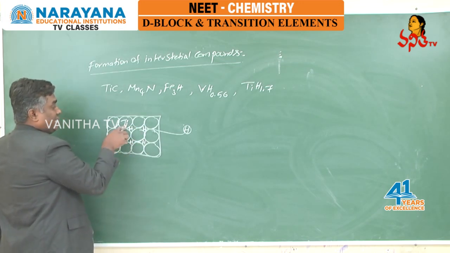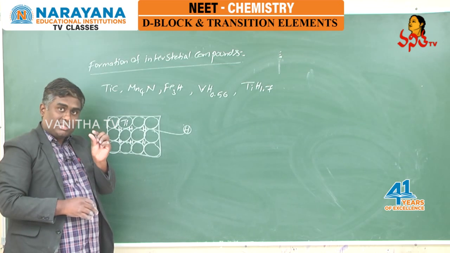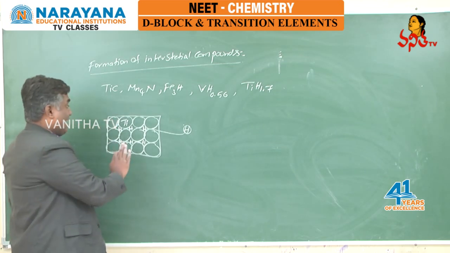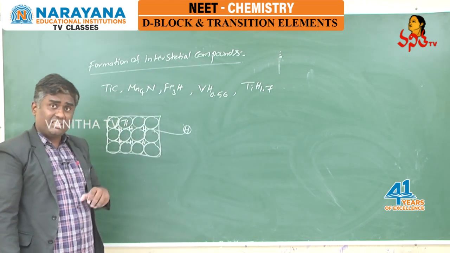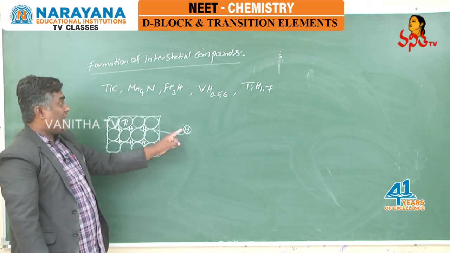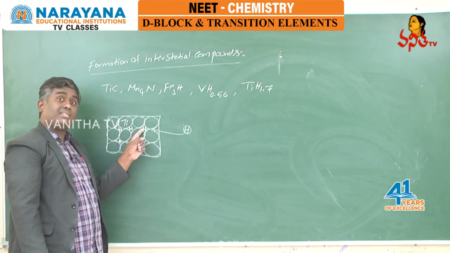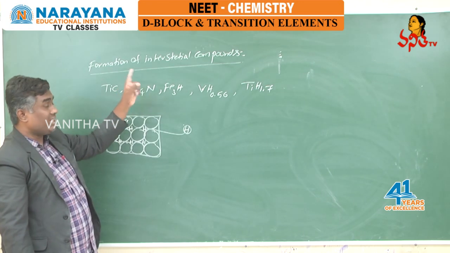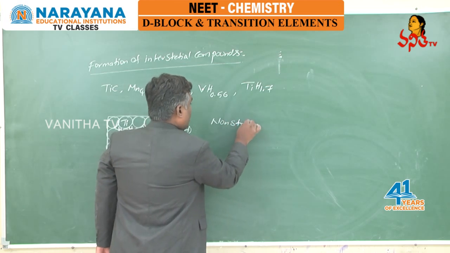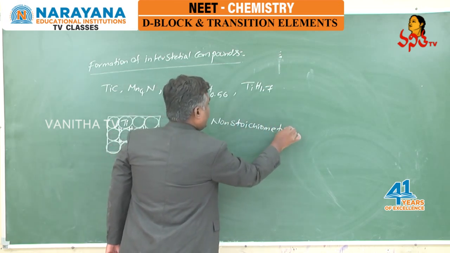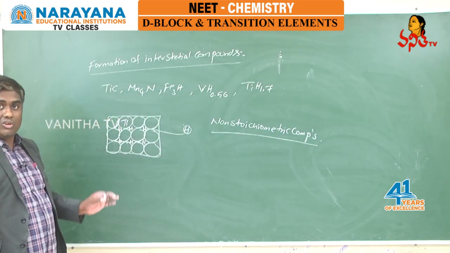And here between titanium and hydrogen, chemical reaction is not taking place. Just hydrogen, due to its small size, will come and be trapped in the voids, and the resulting compounds are known as interstitial compounds. Why are these known as interstitial compounds? Because elements with small atomic size will come and be trapped in the voids, or you can say interstitial sites. Because of that reason only these are known as interstitial compounds. These interstitial compounds are also known as non-stoichiometric compounds.